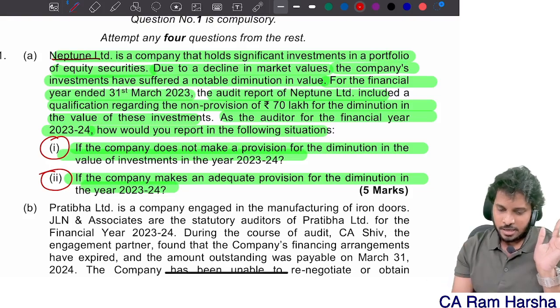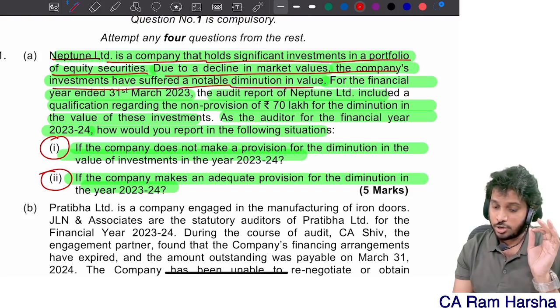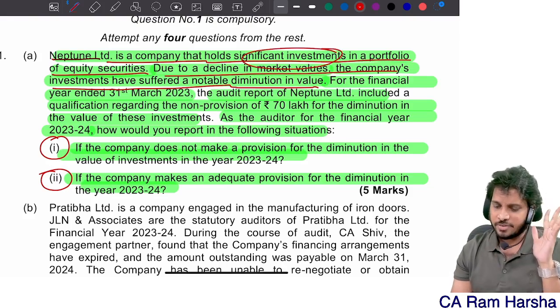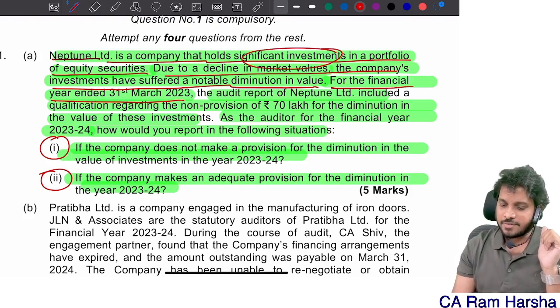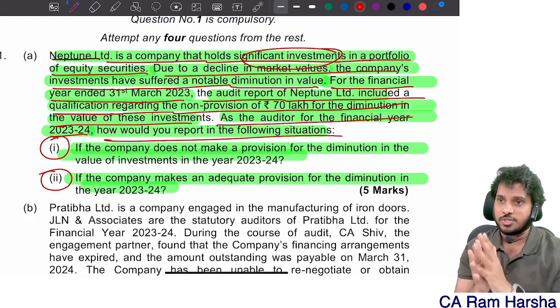Neptune Limited is a company that holds significant investment in portfolio. Due to decline in market value, the company's investments have suffered a notable diminution. So simple, they are holding investments. There is a diminution in value of investment. For the financial year 31st March, the audit report of Neptune included a qualification regarding non-provision of 70 lakhs for the diminution. As the auditor for the financial year 2024, how would you report the situation?